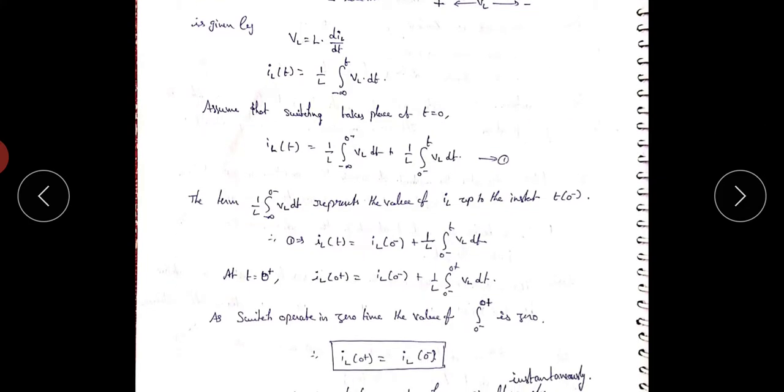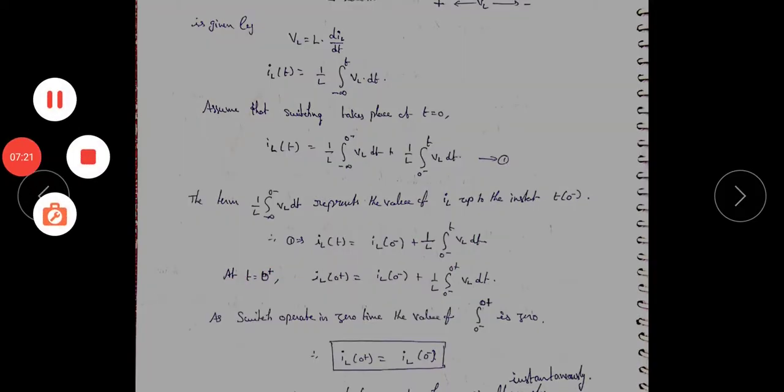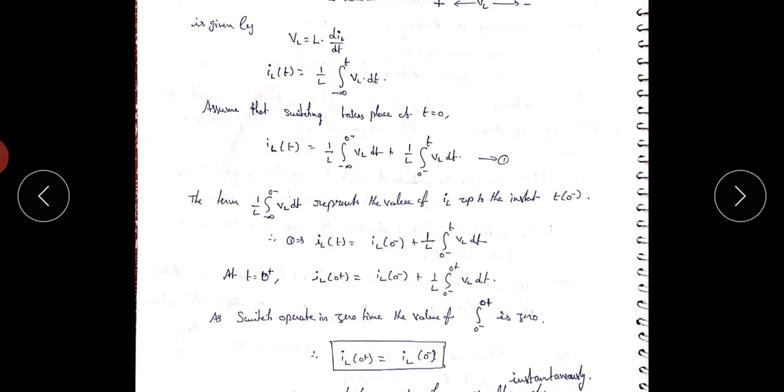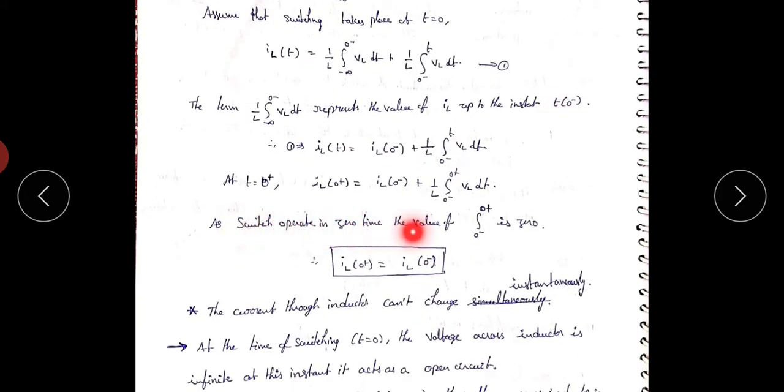Equation number 1. The term 1 by L integral from minus infinity to 0 minus of VL dt indicates the value of IL up to the instant 0 minus. So IL of t equals IL of 0 minus plus 1 by L integral from 0 minus to t of VL dt. At t equals 0 plus, IL of 0 plus equals IL of 0 minus plus 1 by L integral from 0 minus to 0 plus of VL dt. As the switch operates in 0 time, the value of the integral from 0 minus to 0 plus equals 0. So IL of 0 plus equals IL of 0 minus.